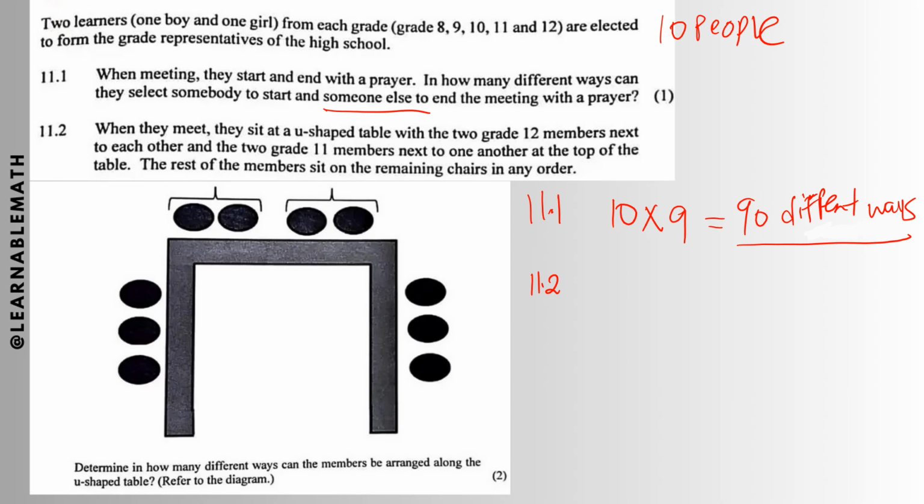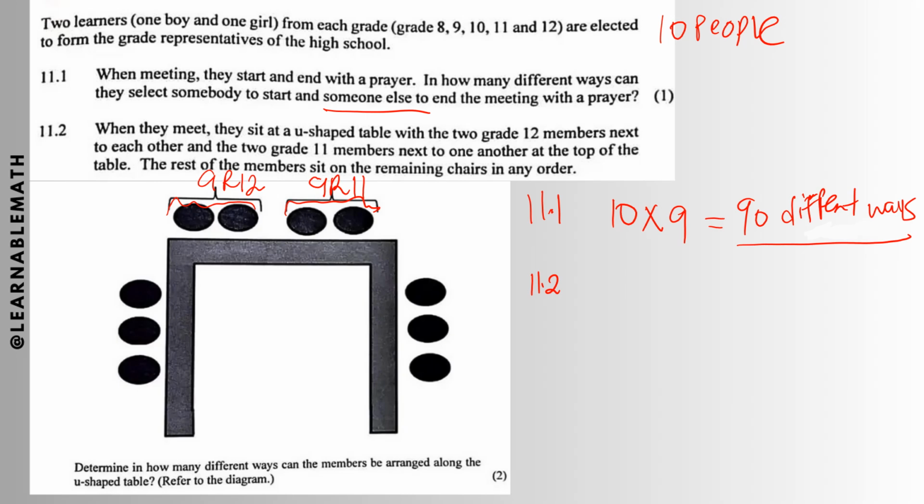So the grade 12 members and 11 members are at the top, sitting next to each other. Let's assume those are grade 12s and these are grade 11s.